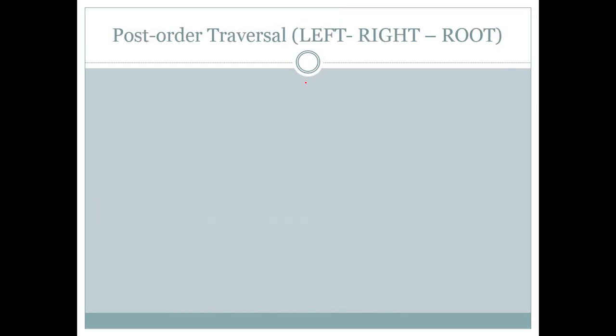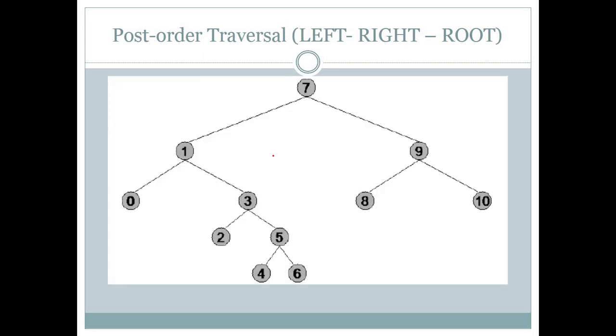Okay, now last thing, post order traversal. On the same tree we will apply post order traversal. It says first left part, then right part, then root part. So first of all, the leftmost leaf node is 0. Then choose right, so 0 will have root node 1, but that root node will have a right part as a subtree.